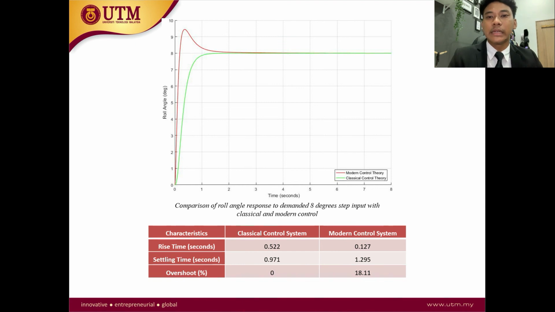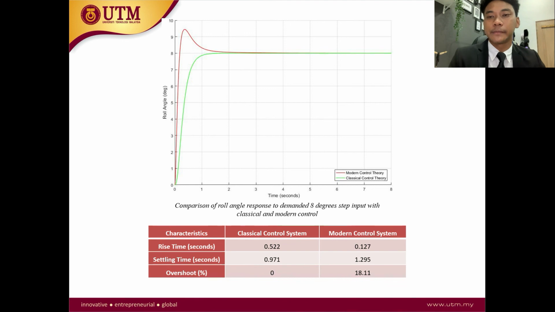This is because its rise time is shorter, the settling time is also shorter, and there is 0% overshoot. So we can conclude that the classical control system is better for the roll angle control system compared to the modern control theory.